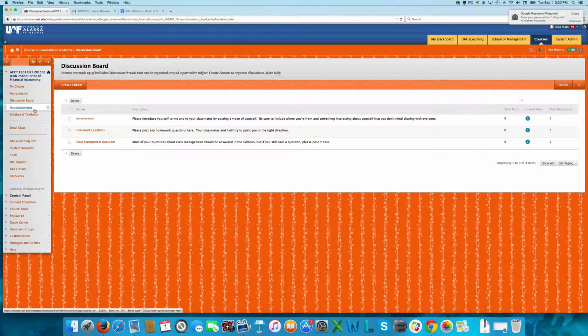Next on the left side are announcements. Periodically there'll be an announcement. You can see it here. You'll also get an email. And in this section you'll find information about your textbook and a copy of the syllabus again.